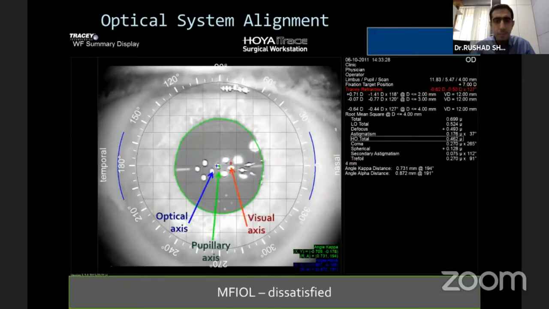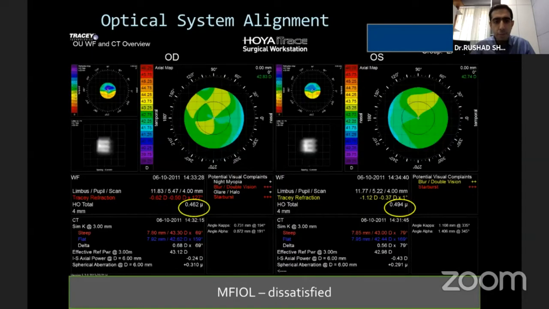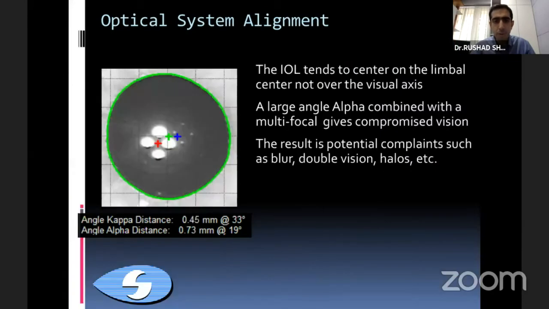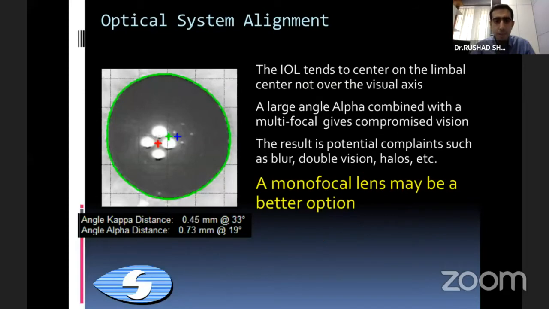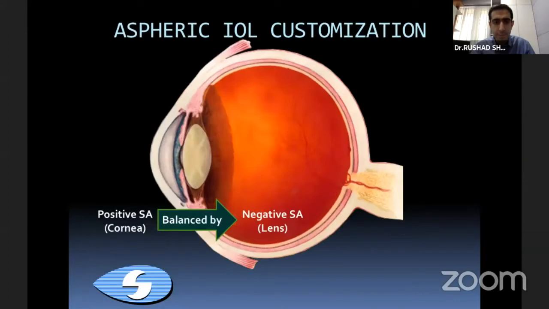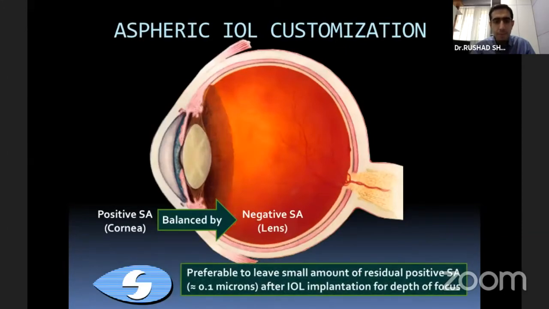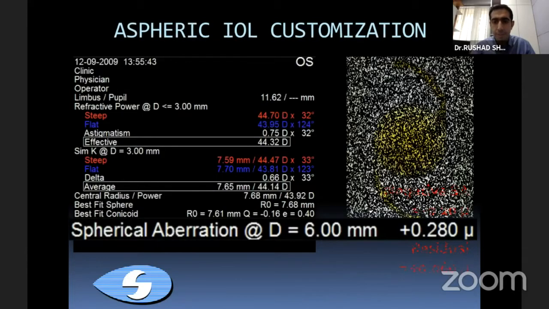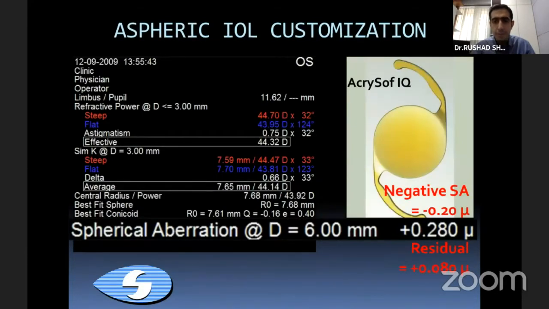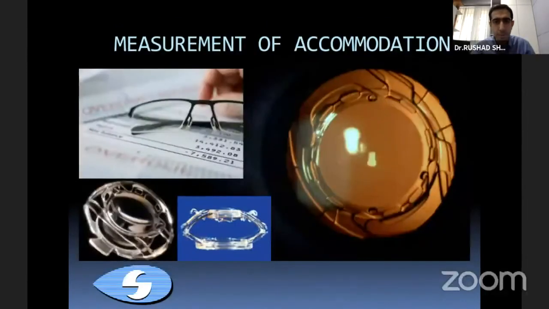This is coming back to what I initially mentioned, that the optical, pupillary, and visual axes don't match in the eyes. And because of this, you can have higher order aberrations. This becomes important in multifocal IOLs. If you have a large angle alpha greater than 0.5, it's better to stick to a monofocal IOL in these kind of patients. The second thing to remember is for spherical aberrations, it's always better to keep a slightly positive spherical aberration, which is there from the cornea, which is balanced by the negative from the lens. And therefore, in a patient like this, where you have a slightly further positive spherical aberration, you can balance it with the negative in the IOL.